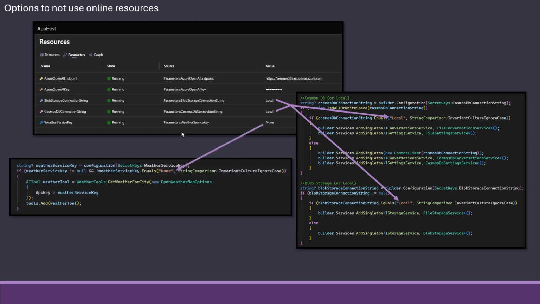Similarly, I've made it so that if you don't have a weather service key for OpenWeather, you can write the word none. If you do that, it will not expose that tool at all to the LLM. So if you write none here and ask what the weather is like in Paris, it will tell you it doesn't know, or it will come up with, based on the time of year, roughly this and this. So just some quality of life for those who are not able to get those services. Otherwise you just put in the normal connection strings and you should be up and running like normal.